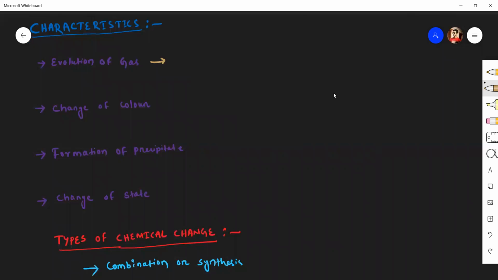As we can say, when zinc reacts with dilute sulfuric acid, it will give ZnSO4, zinc sulfate, plus hydrogen gas. When a gas is evolved, we can denote it with an upward arrow mark. In certain chemical reactions, change of color takes place.